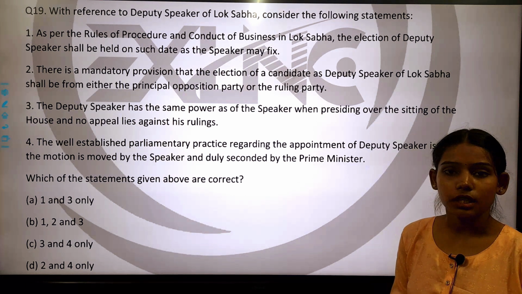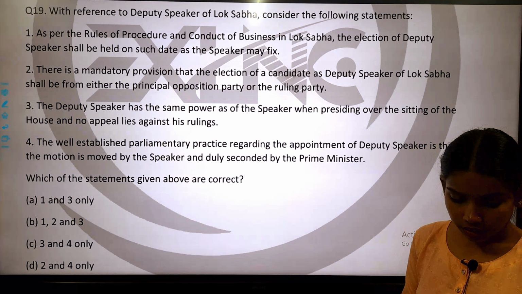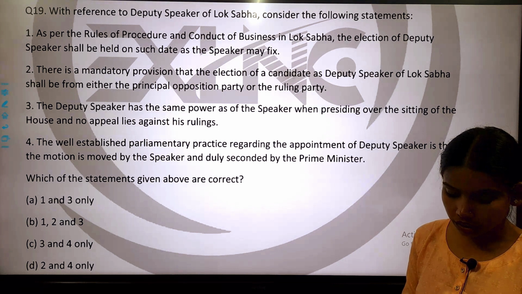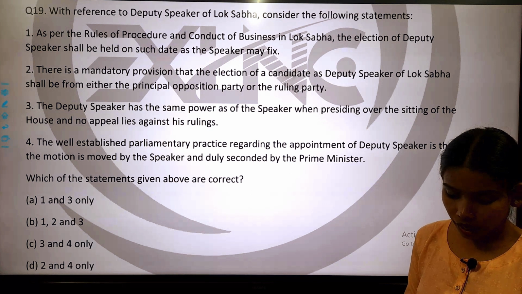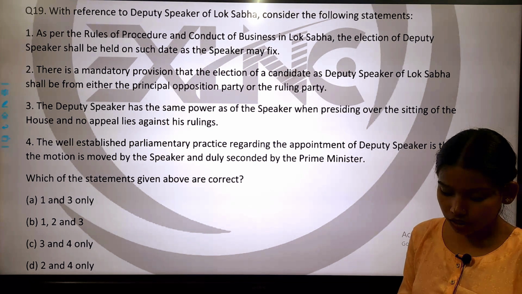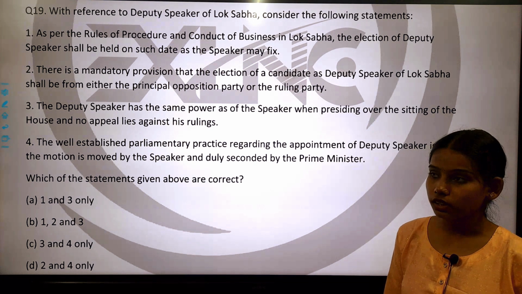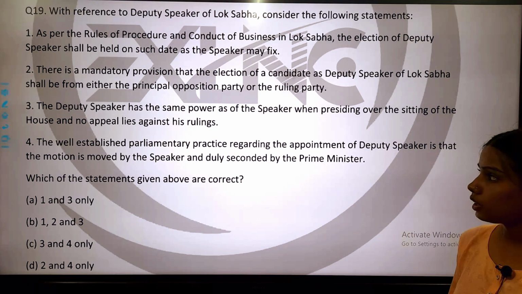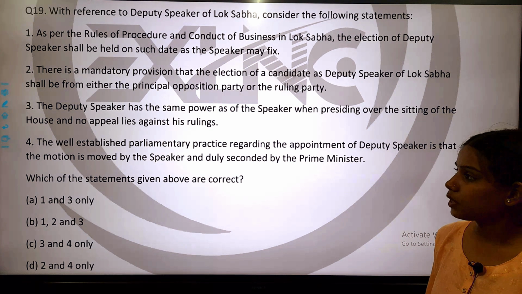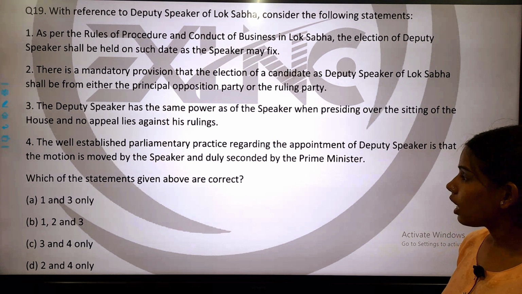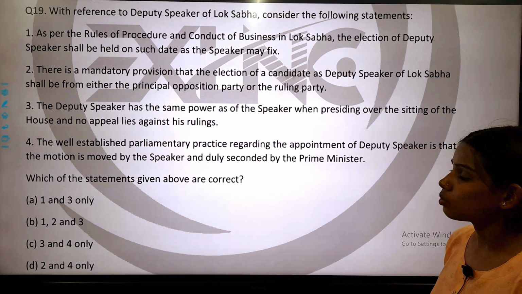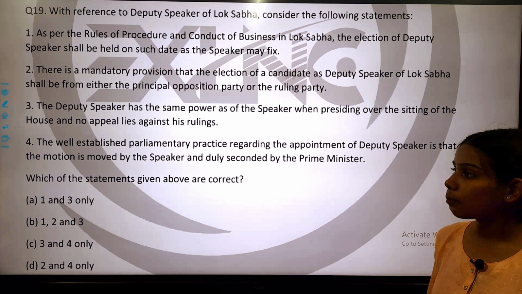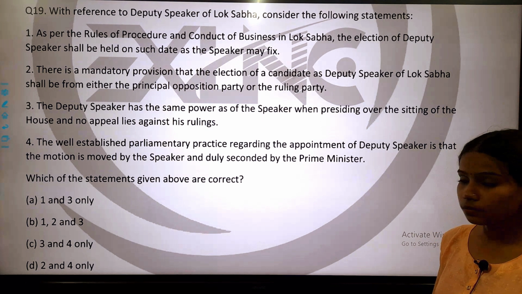Statement number 2 is, there is a mandatory provision that the election of a candidate as Deputy Speaker of Lok Sabha shall be from either the principal opposition party or the ruling party. Statement number 3 is, the Deputy Speaker has the same power as the Speaker when presiding over the sitting of the House, and no appeal lies against his rulings.